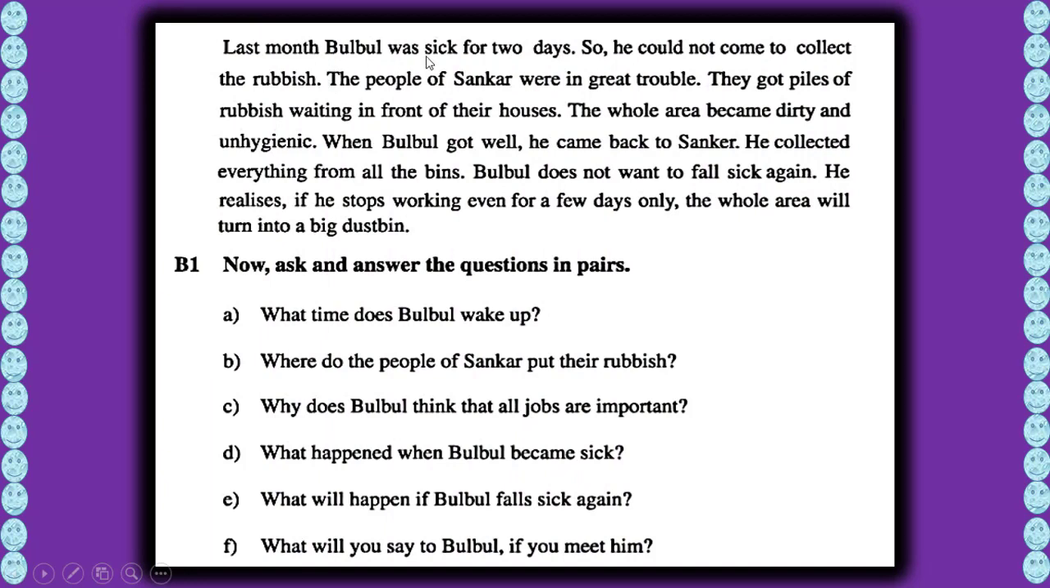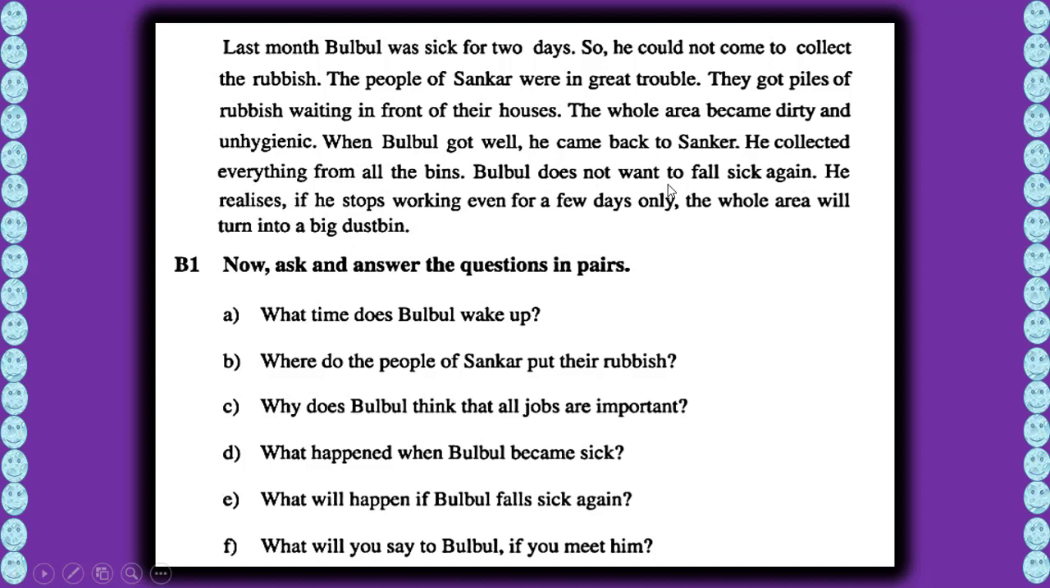Last month, Bulbul was sick for 2 days, so he couldn't come to collect the rubbish. The people of Shankar were in great trouble. They got piles of rubbish waiting in front of their houses. The whole area became dirty and unhygienic. When Bulbul got well, he came back to Shankar. He collected everything from all the bins.